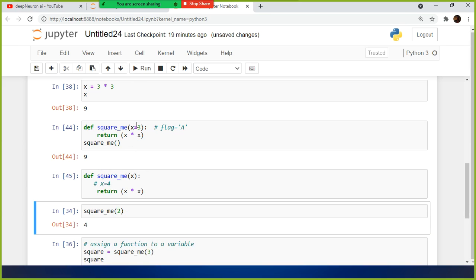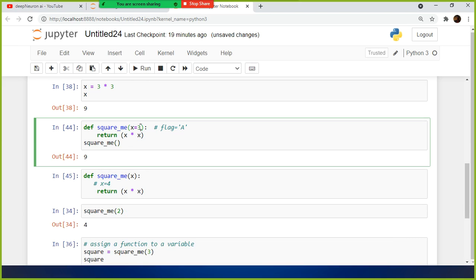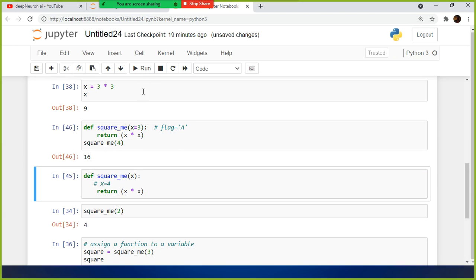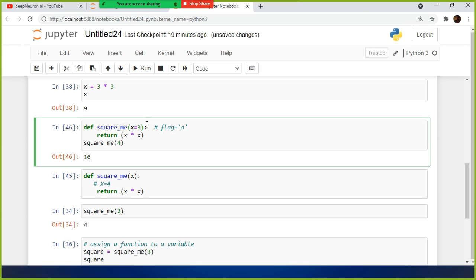The reason I demonstrated this here is that there is something called a default parameter. You can assign default values to a variable. For example here, if I give 4, what happens? This one gets copied. It overrides the default value. So though I assigned x equal to 3 explicitly here, when I pass 4, 4 into 4 is 16.